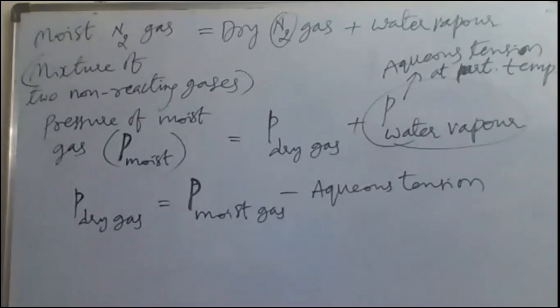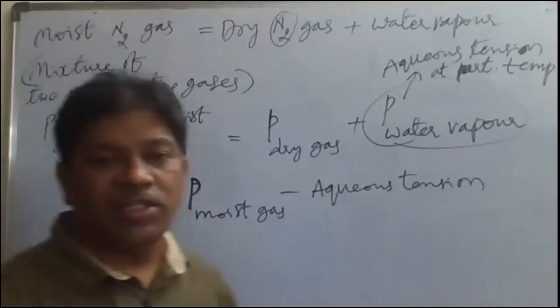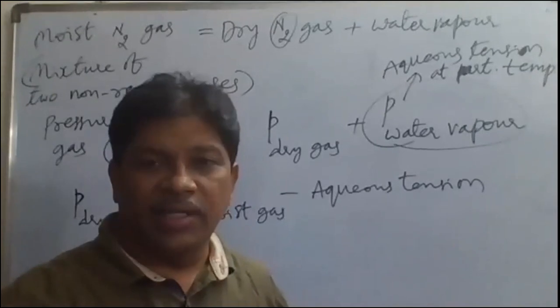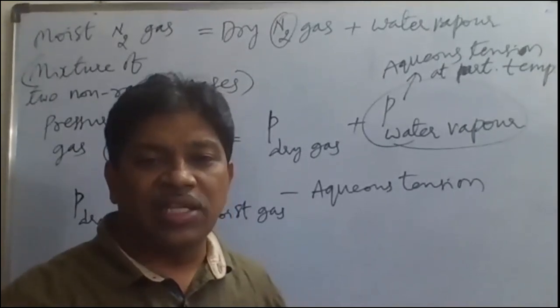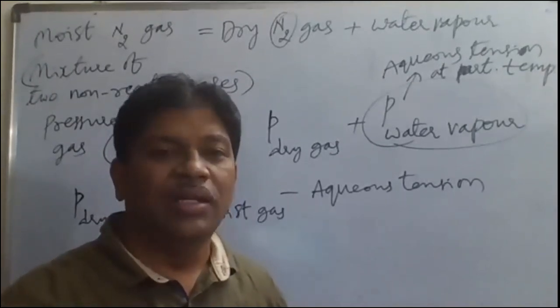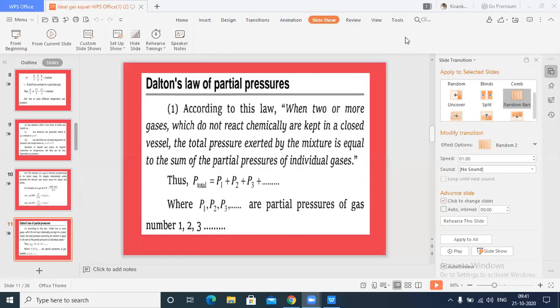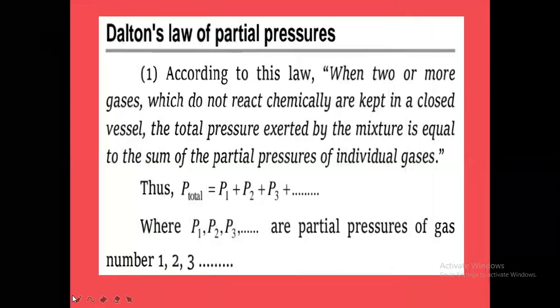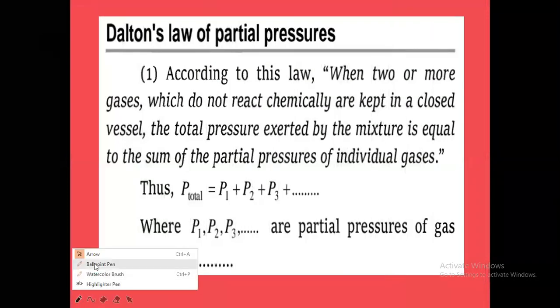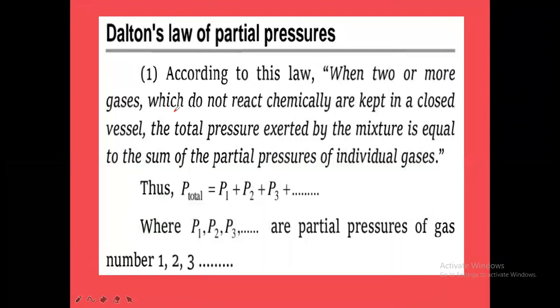So the first point we have discussed is Dalton's law of partial pressures states that the total pressure of a gaseous mixture is equal to the sum of partial pressures of what? All the individual gases. The sum of the partial pressures of all the individual gases. You can take notes of this also when I send you the PPT. When I send you this PPT, please go through that.